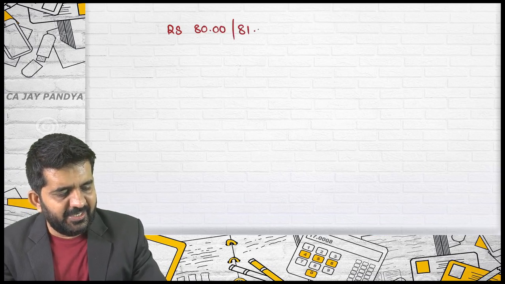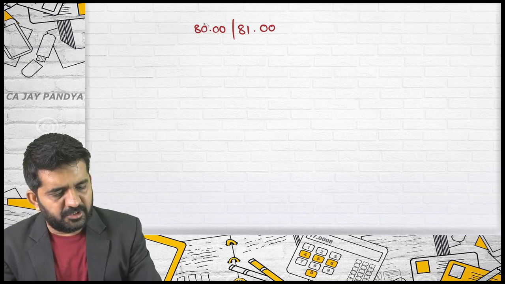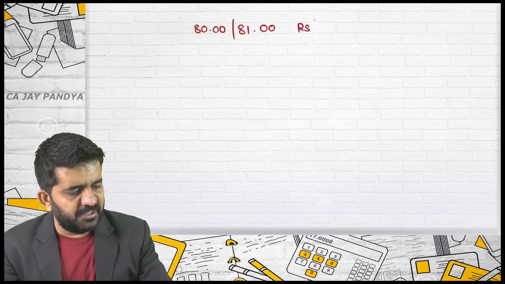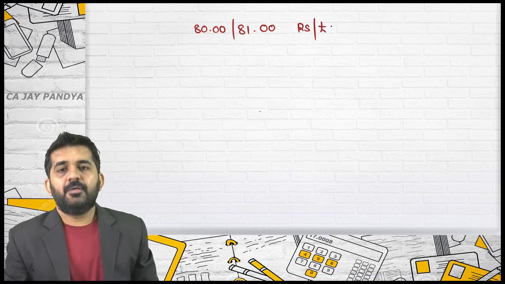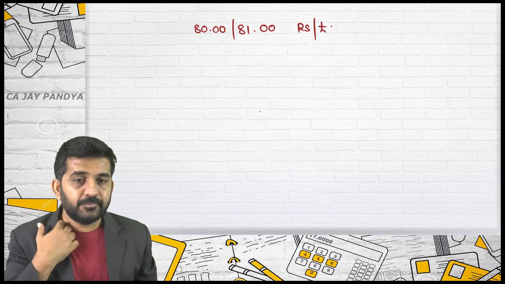Try to concentrate. I am taking one more rate: rupees 80/81 per pound. It is rupees per pound. Aarti, you are on the line? Yes, sir.